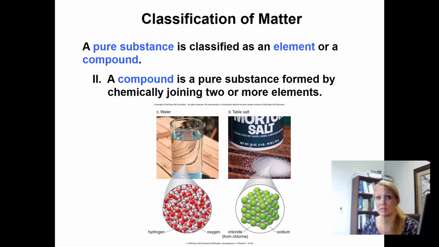And then we have salt. Salt is NaCl. So sodium chloride's table salt. If you look on your periodic table, you see sodium and chlorine. They're chemically combined. Therefore, this would be a compound, but it is a pure substance.